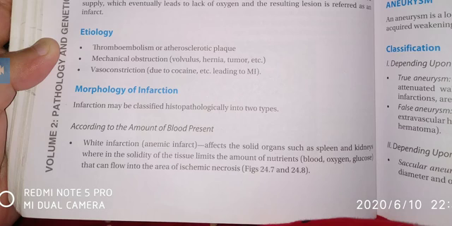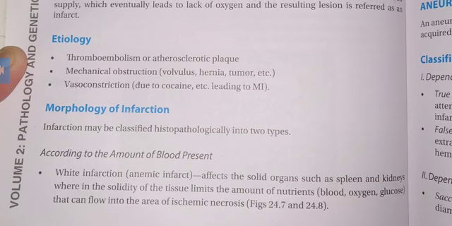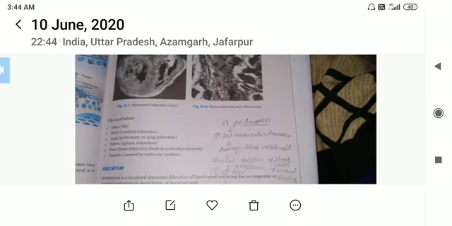Solid organs like spleen, kidney, wherein the solidity of the tissues limits the amount of nutrients, like blood, oxygen, glucose, that can flow in the area of ischemic necrosis. So blood will be very less with less amount of nutrients, so it will cause ischemic necrosis leading to white infarction. Then the second one is red infarction or hemorrhagic infarct.